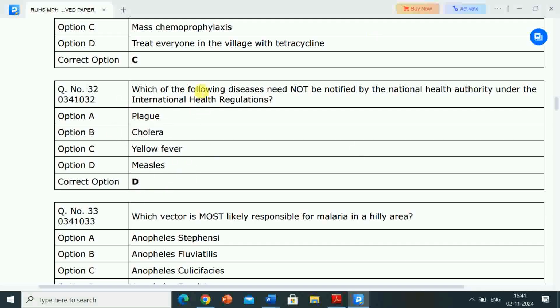So question is, which of the following diseases need not be notified by the National Health Authority under the International Health Regulations? Among the diseases, that is plague, cholera, yellow fever, measles, measles is the disease that need not be notified by the National Health Authority under the International Health Regulations.